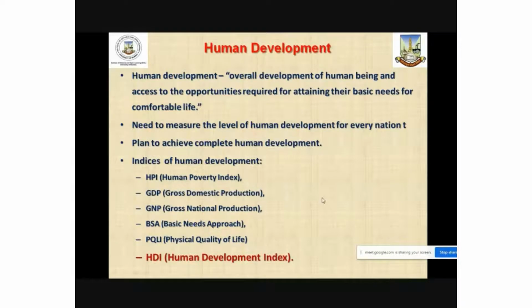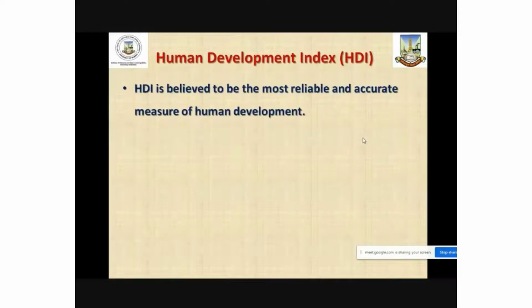And therefore, let us try to understand the concept of Human Development Index and the parameters or indicators which are used to calculate it. As I mentioned a minute ago, Human Development Index is considered to be the most reliable and accurate measure of human development.